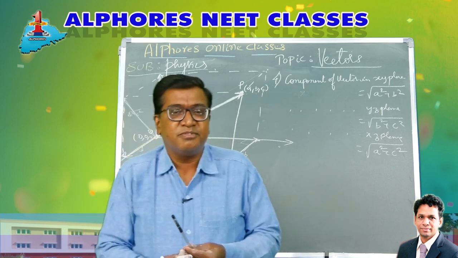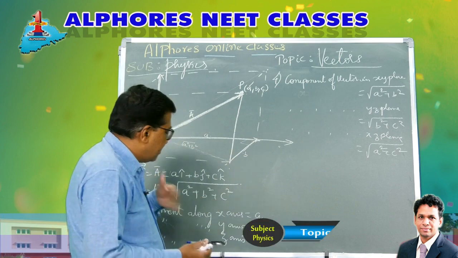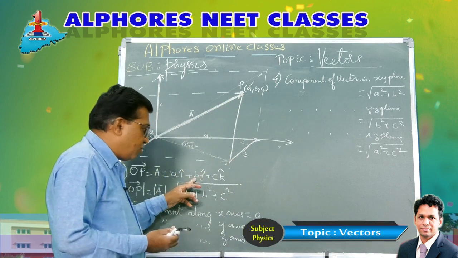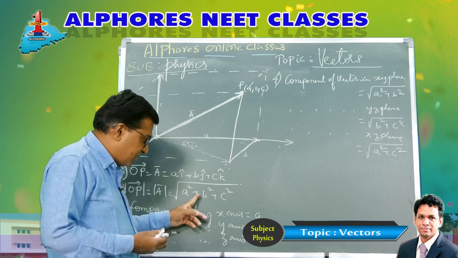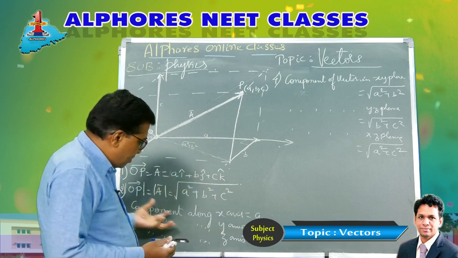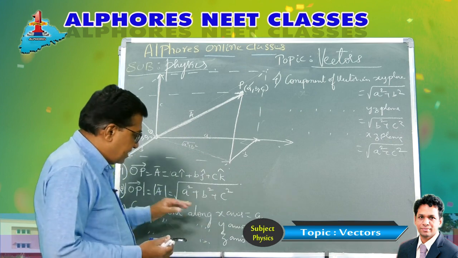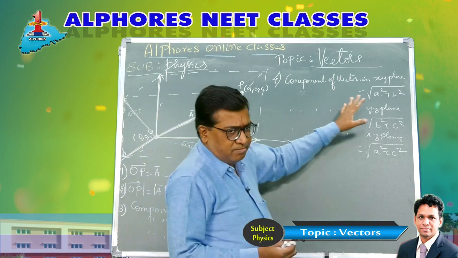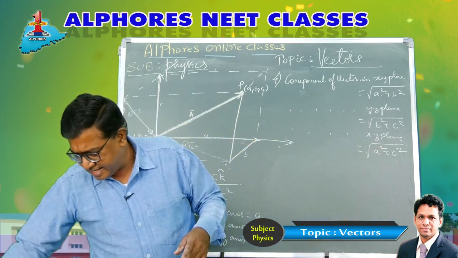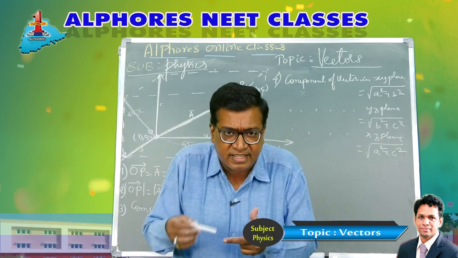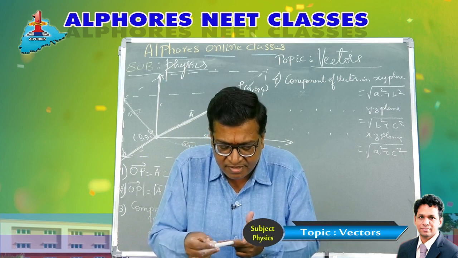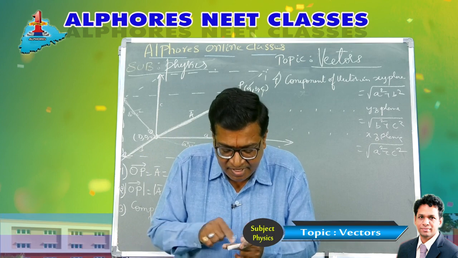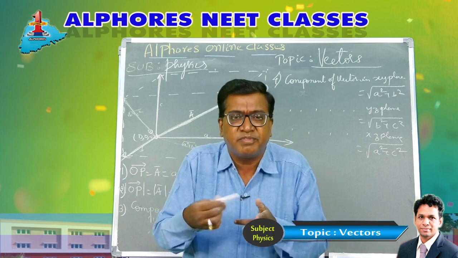Later after this, we are asked to find the direction. So we got the coordinates, the position vector, the magnitude root of A square plus B square plus C square, and the components in various directions. Along the x-axis is A, y-axis is B, z-axis is C. Along the XY plane, if I imagine XYZ like this, then the component in the XY plane will be like this. This is A and this is B, so it is the hypotenuse, root of A square plus B square.